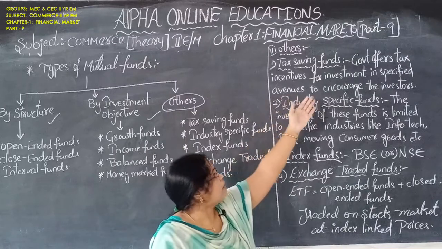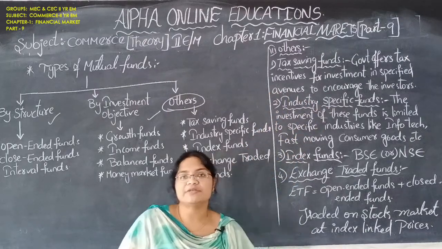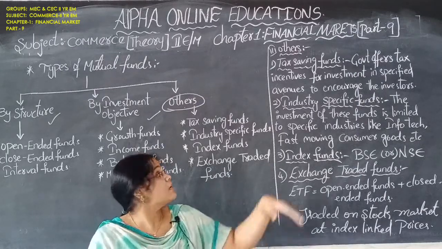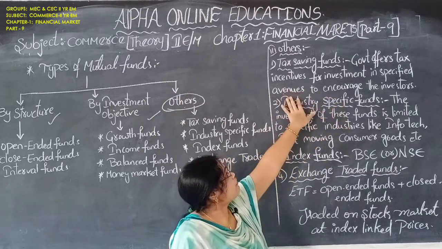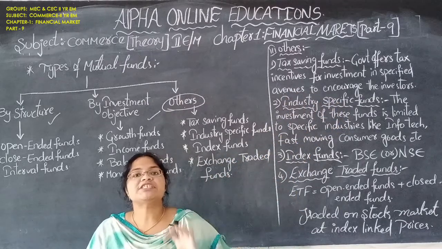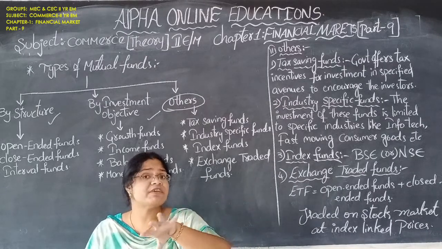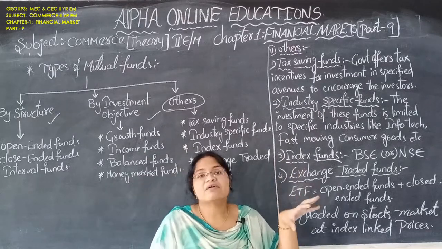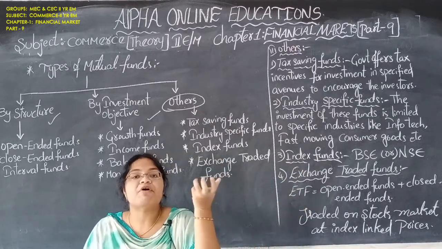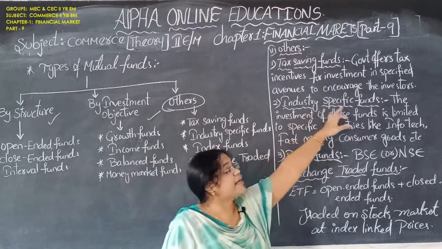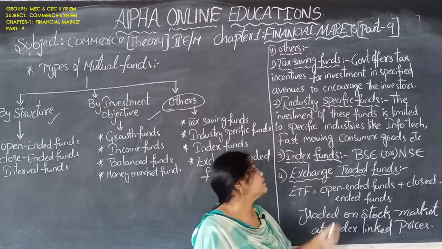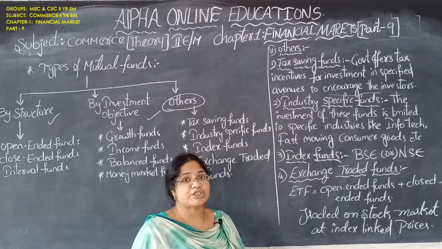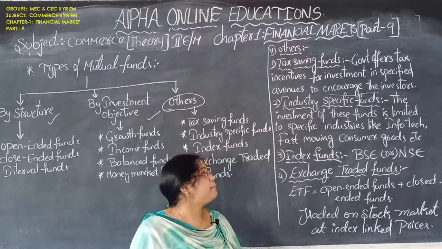Let us see what it is. Government offers tax incentives. Tax incentives means some type of reductions. The government will offer some type of reductions for investment in specific avenues, means in specific sectors, in specific industries. At that time you will have some tax incentives, means some reduction in the tax, in order to encourage the investors. What is the main motive behind that? In order to encourage more and more investors to participate.